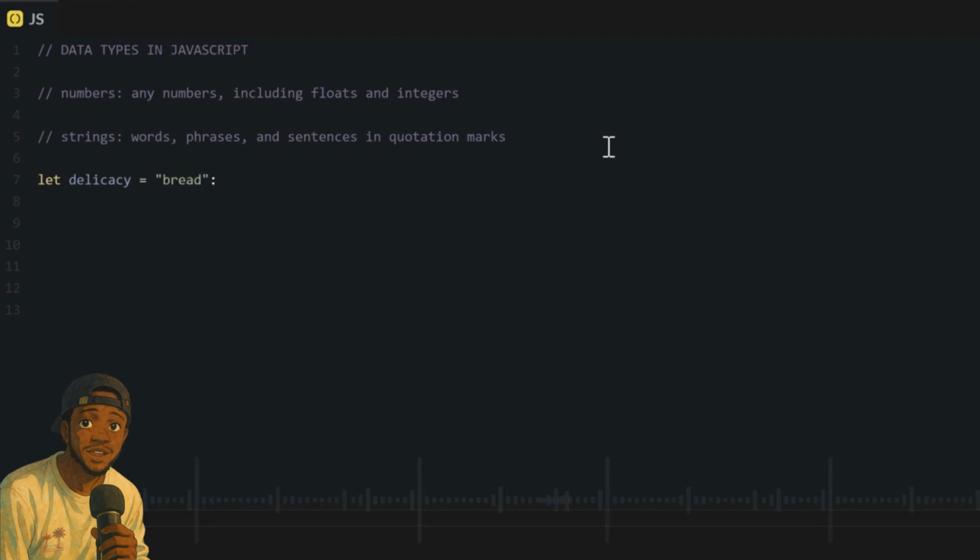And I bet strings don't necessarily need to be a single word. So if you also say let delicacy equal to open quotation marks, bread and egg and tea and plantain and apple and oranges and juice and vegetables and stew and chicken, close quotation marks. So everything in between these quotation marks is the string, the data I want to store.